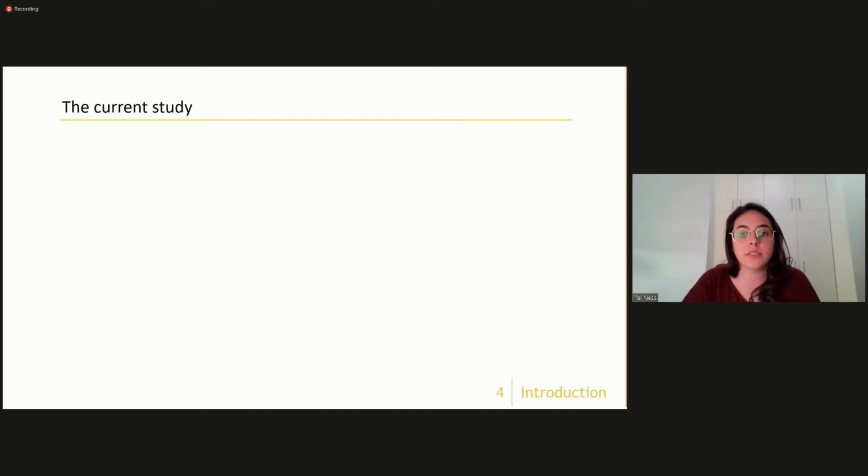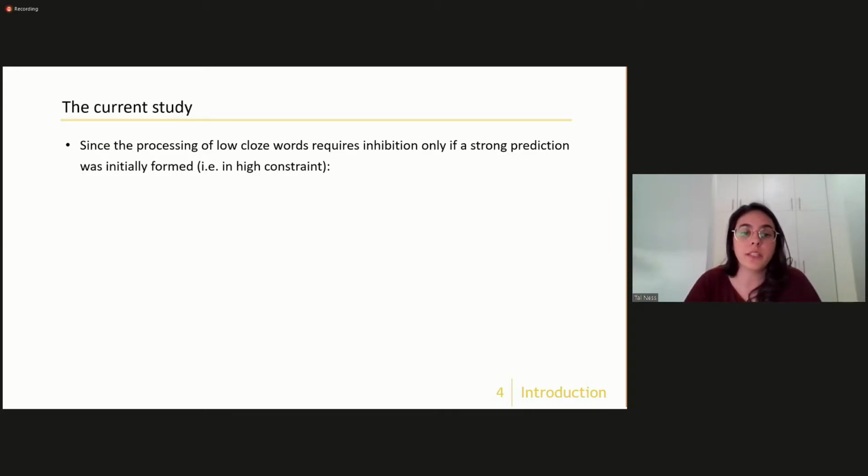Notably, previous studies of adaptation on prediction mainly focused on the predictability of the target word or on task demands and other factors that can affect prediction, but they do not specifically isolate the influence of constraint. And as we've seen in the frontal PNP studies, the processing of low cloze words incurs additional processing costs in high constraint contexts due to the need to inhibit this strongly predicted word that was disconfirmed.